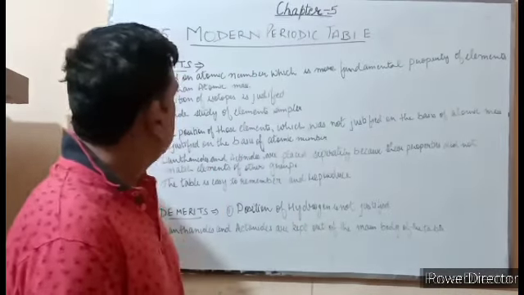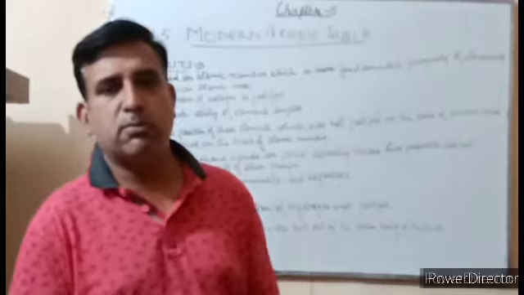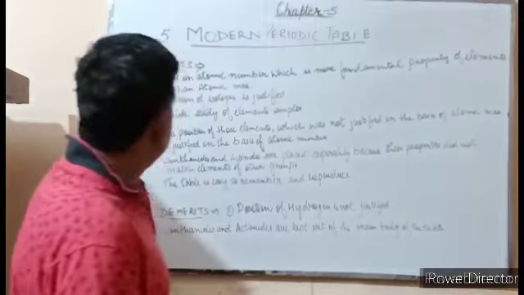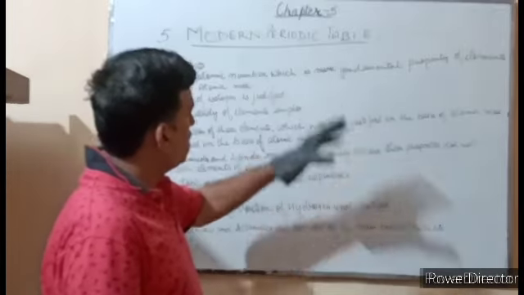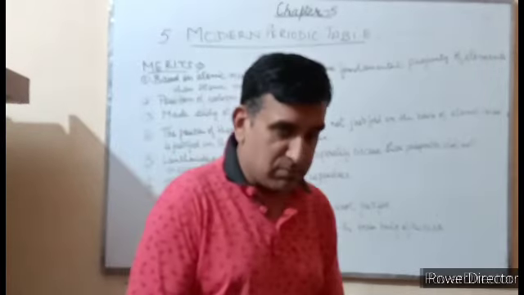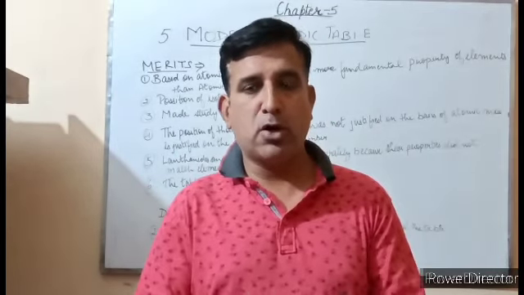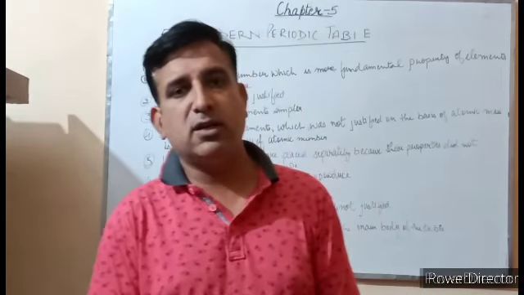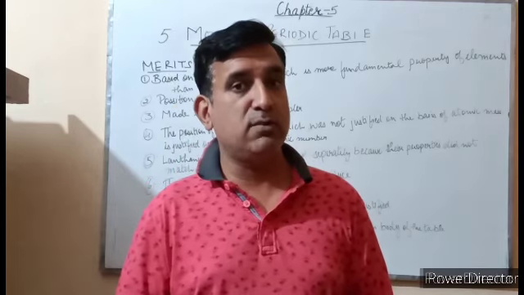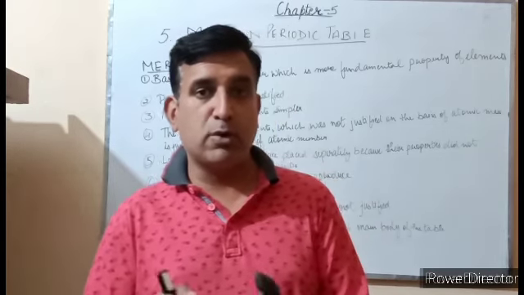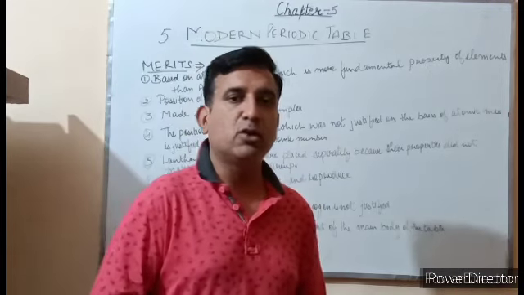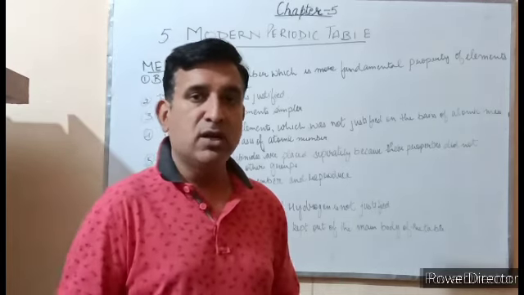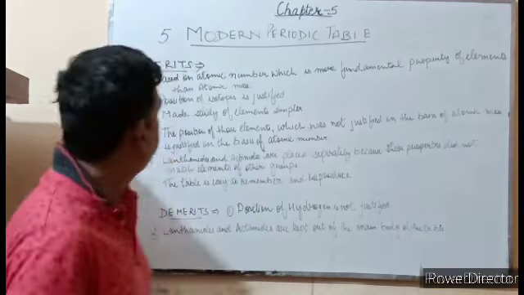Now let's discuss the merits of the modern periodic table, due to which it has become so popular that till now we are using this table only. What are the merits? It is based upon the atomic number, which is a more fundamental property of an element than atomic mass. Actually, this was the main drawback due to which all the other classifications were getting rejected one after another, because they all were trying to classify the elements on the basis of atomic mass, which was not the periodic property. Actually, the periodic property is atomic number. So Moseley classified the elements on the basis of atomic number, and he got success also.